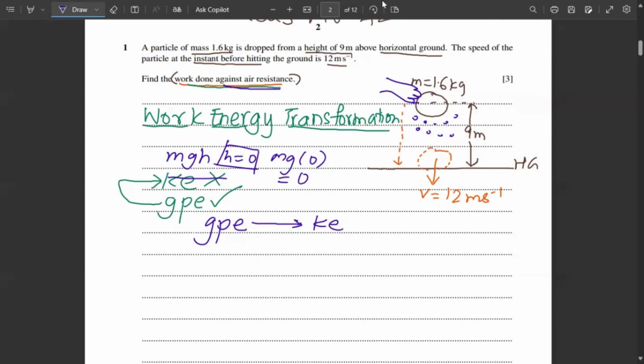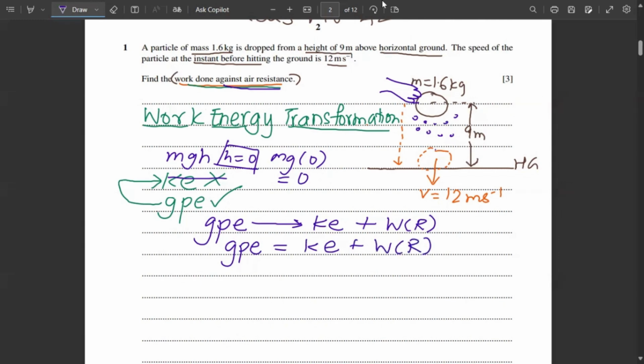It is being converted to kinetic energy, and also it is being converted into work done against air resistance, which I'll write as W_R. As we know, energy cannot be created nor destroyed. So all of the gravitational potential energy will have to convert to kinetic energy and work done against resistance. So both will be equal.